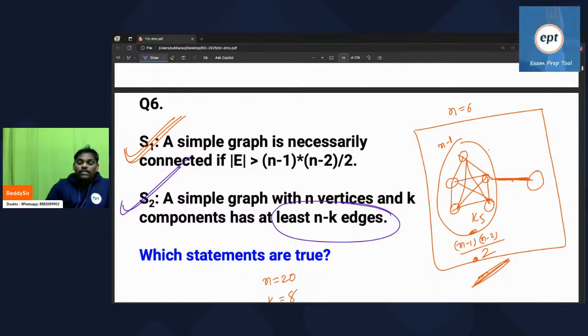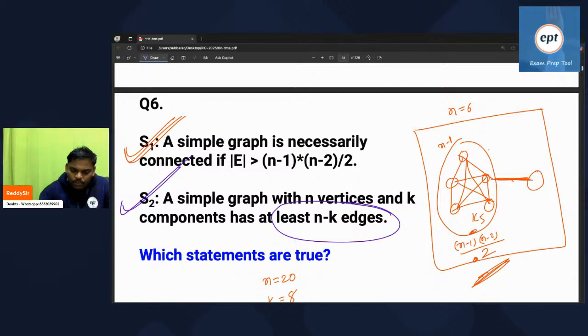If forest is there, not at least n minus k edges, but exactly n minus k edges, because every time only one edge will come. If forest is not there, then at least n minus k edges. At least is the keyword.